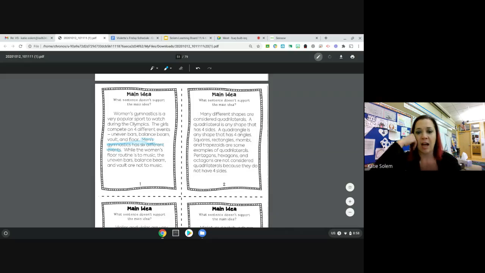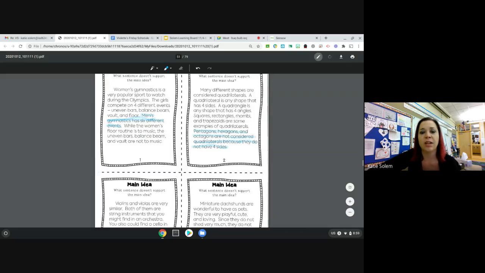So we need to stop and think, what sentence in here doesn't support the main idea? So the main idea is about quadrilaterals. We need to think, which sentence is not about quadrilaterals? Well, if I read in here, the last sentence, pentagons, hexagons, and octagons are not considered quadrilaterals because they do not have 4 sides. That doesn't really go with it because we are not talking about other shapes. We are only talking about quadrilaterals.